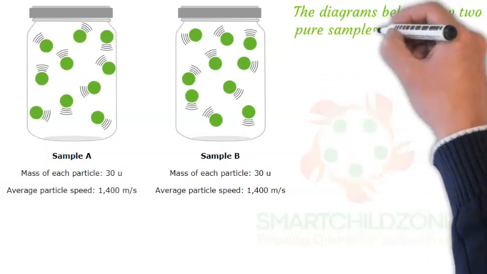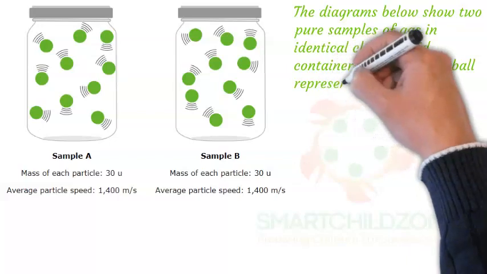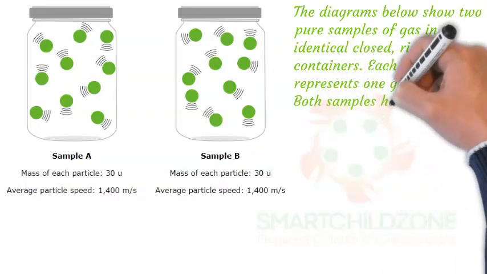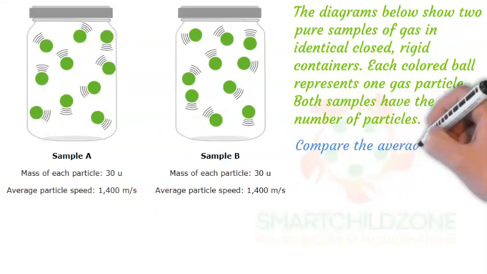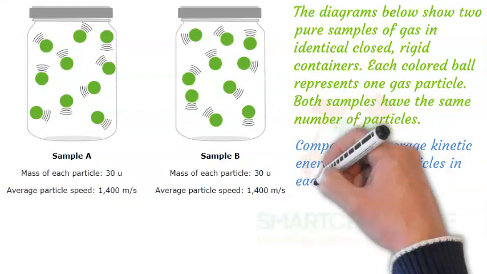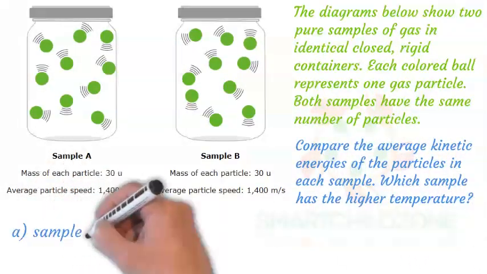The diagrams below show two pure samples of gas in identical closed, rigid containers. Each colored ball represents one gas particle. Both samples have the same number of particles. Compare the average kinetic energies of the particles in each sample. Which sample has the higher temperature?